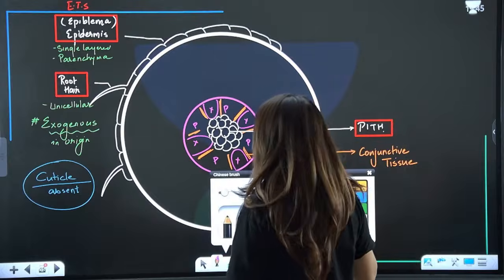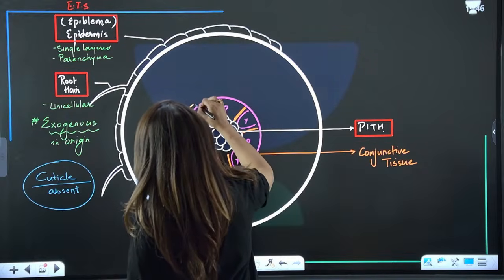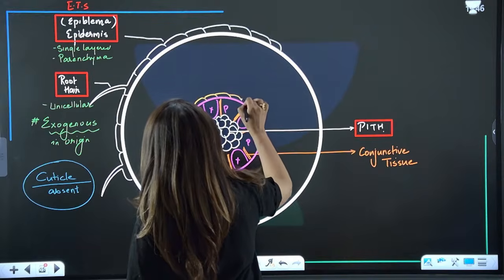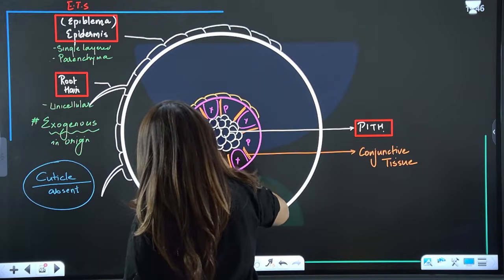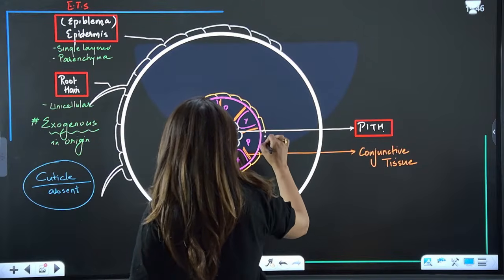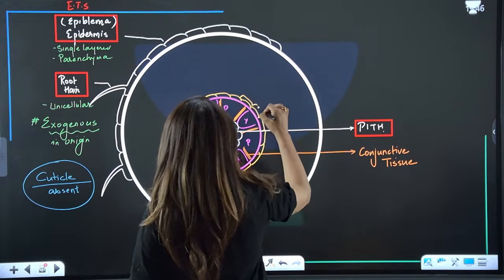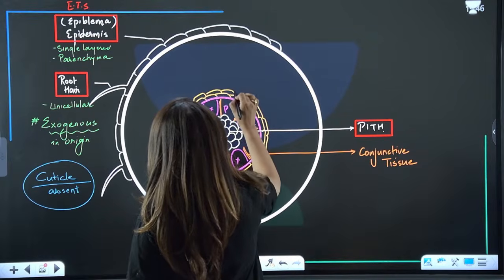Now, just outside these vascular bundles, we have a one or two layered thick layer known as pericycle. Are we clear? This is pericycle.